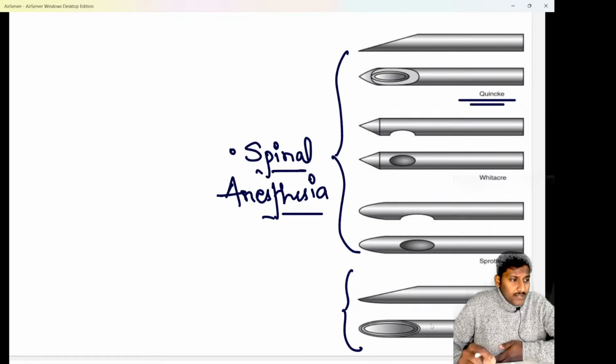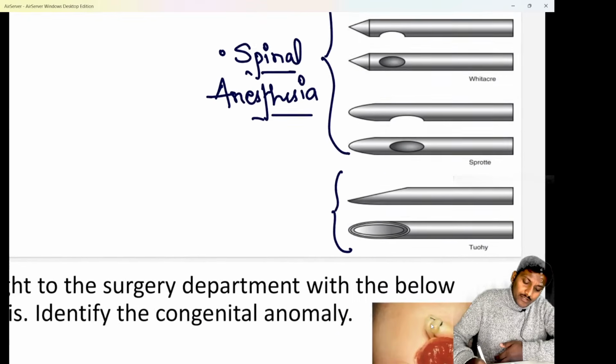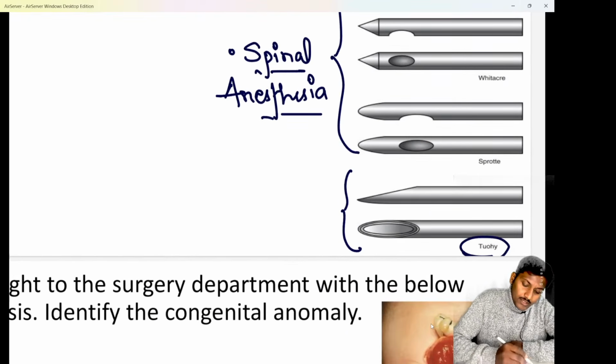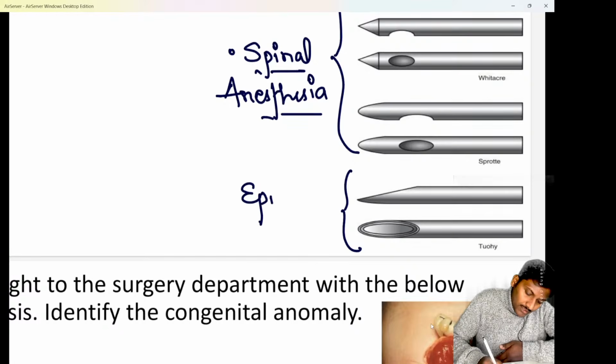The last layer pierced during a spinal anesthesia is the arachnoid mater. Next, this is the Tuohy needle. And do remember, Tuohy's needle is the needle used for epidural anesthesia.